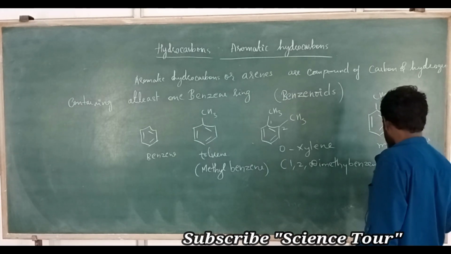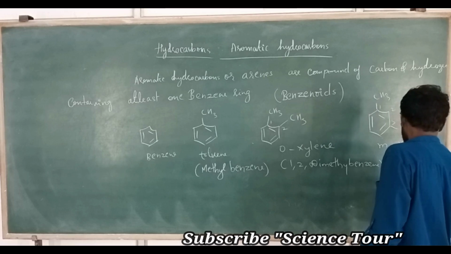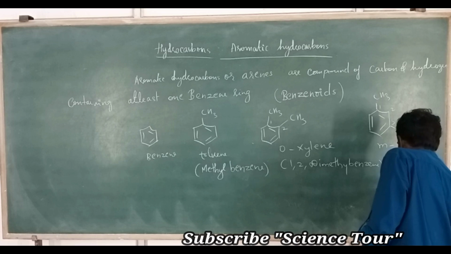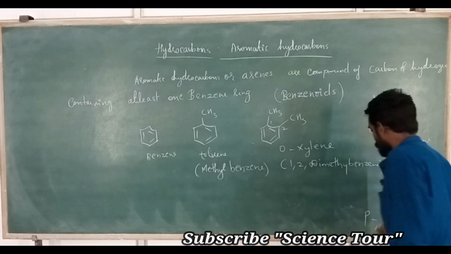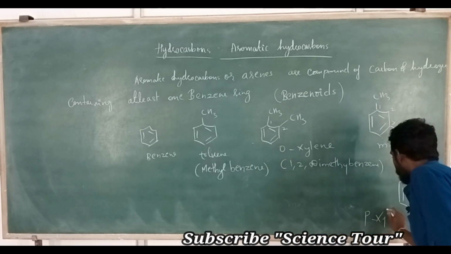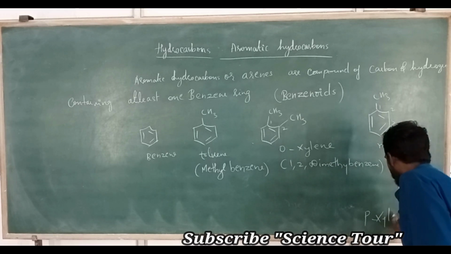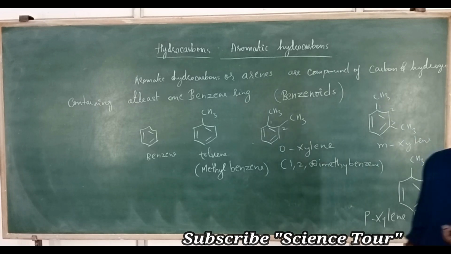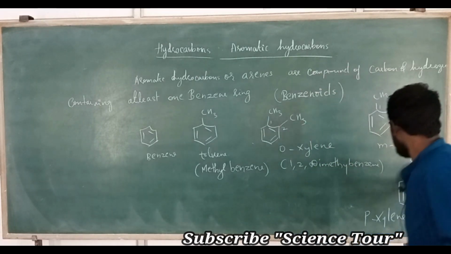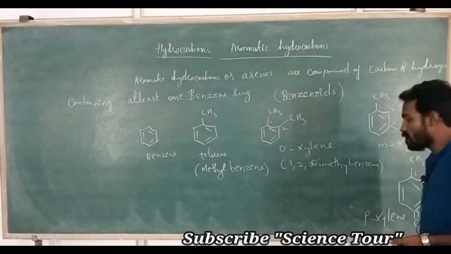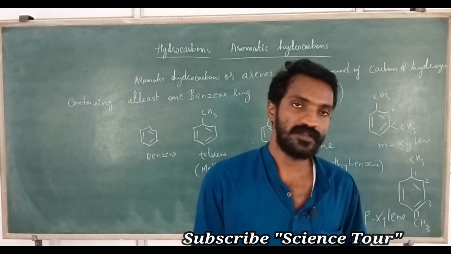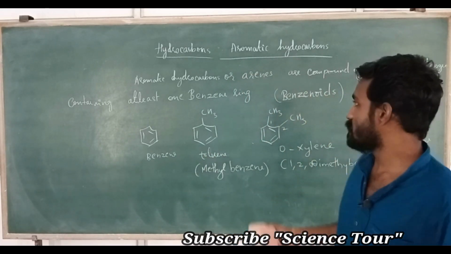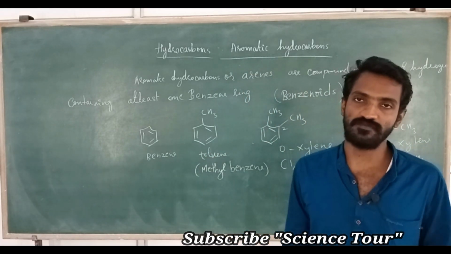One more is paraxylene, p-xylene, or 1,4 dimethyl benzene. Understood? These are different examples for aromatic hydrocarbons. My dear students, please note down.